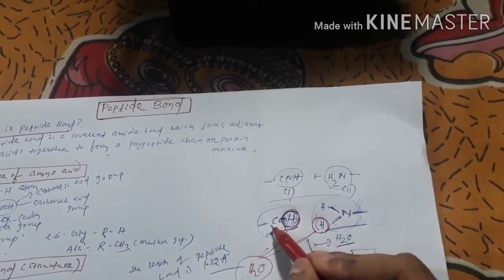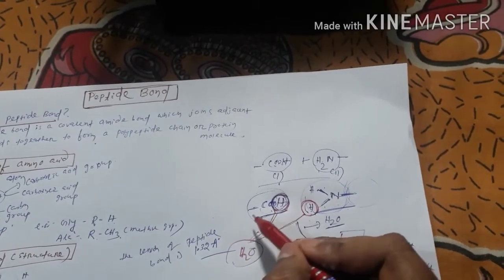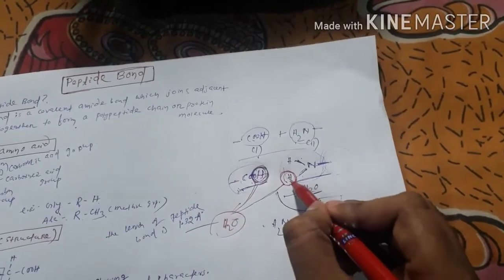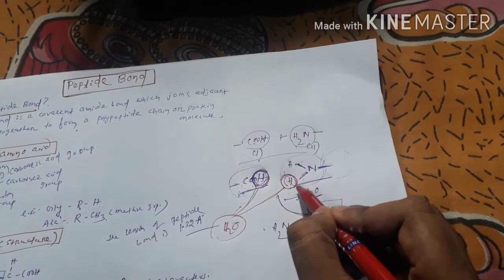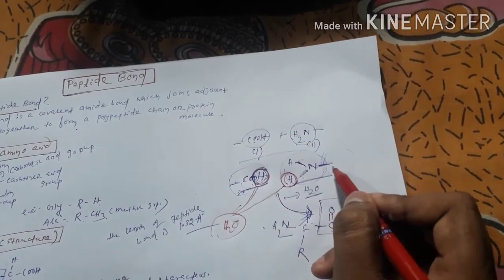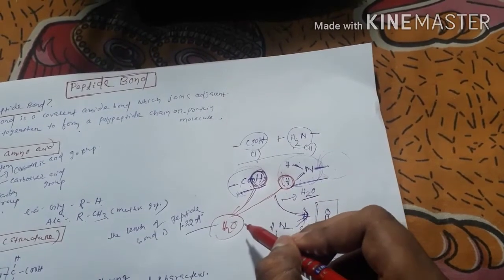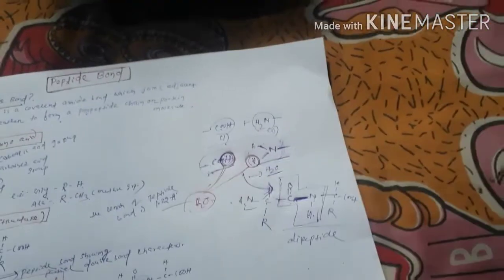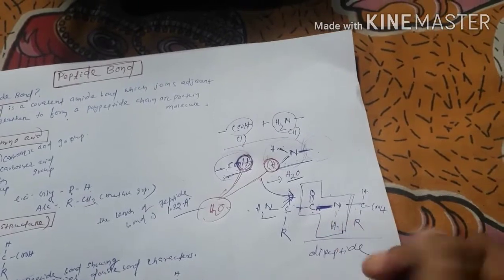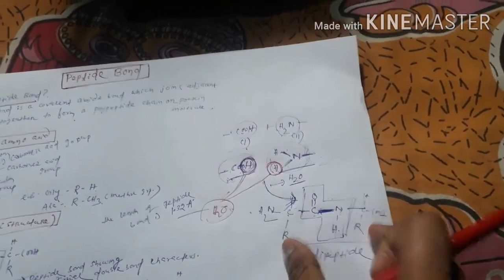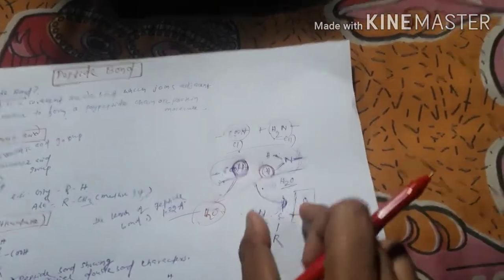The OH comes from the carboxylic acid group of amino acid 1, and the H comes from the NH2 group of amino acid 2. So we are left with this dipeptide structure.